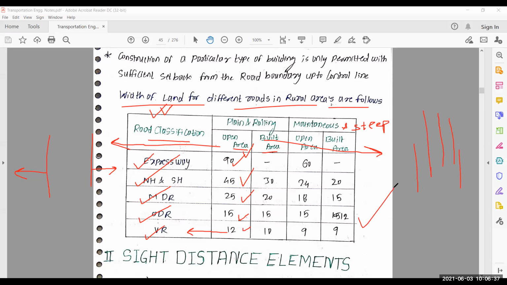In first cross section elements for geometric design, the first element of geometric design is cross section elements. In cross section elements I discuss everything.